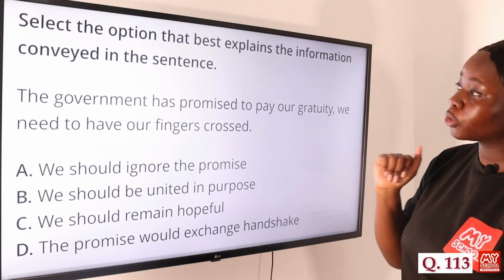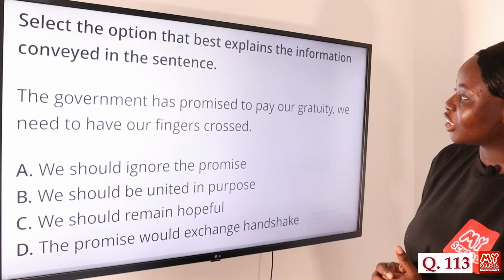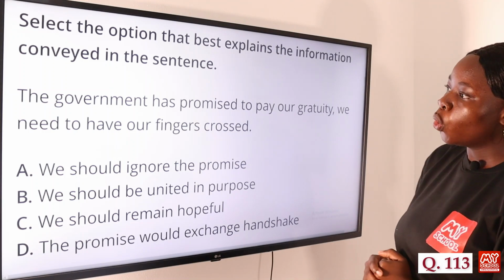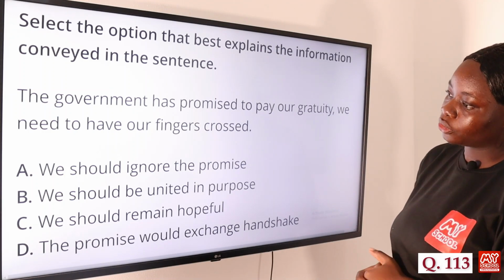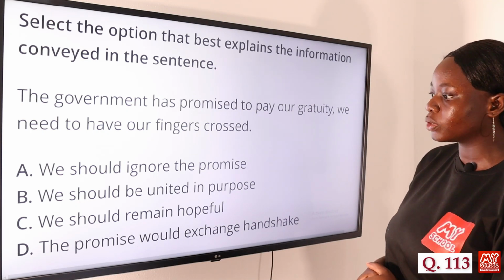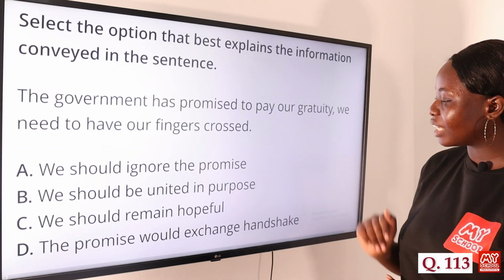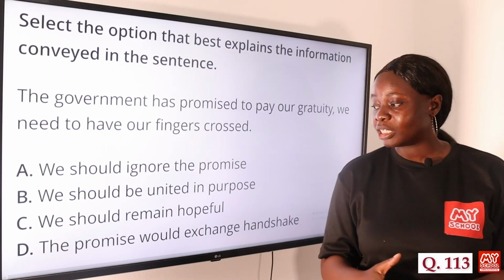Again, we have to look for the option that best conveys the information in the sentence. The government has promised to pay our gratuity. We need to have our fingers crossed. Option A, we should ignore the promise. B, we should be united in purpose. C, we should remain hopeful. And D, the promise would exchange handshake. So the answer to this question is option C, we should remain hopeful.